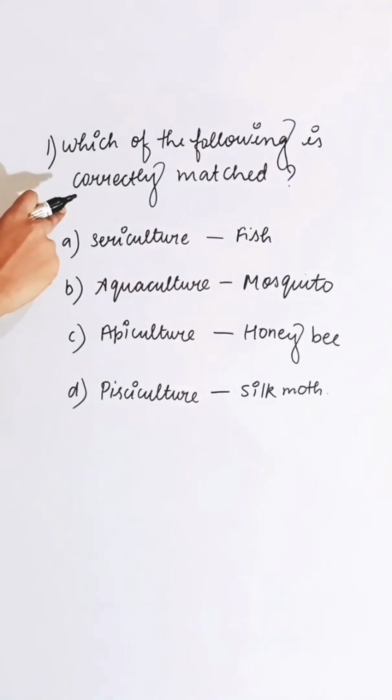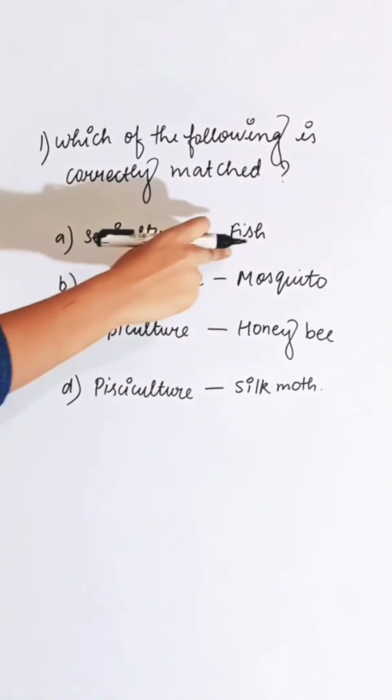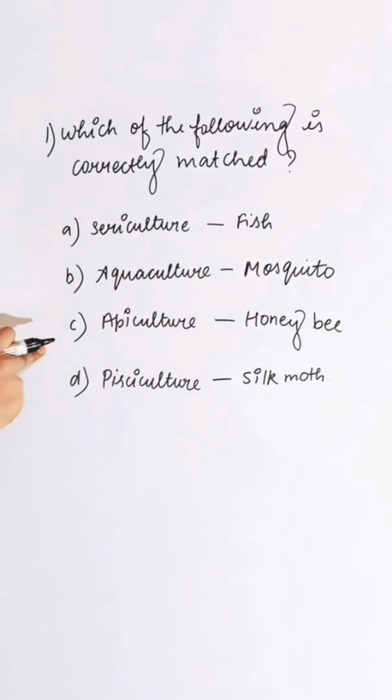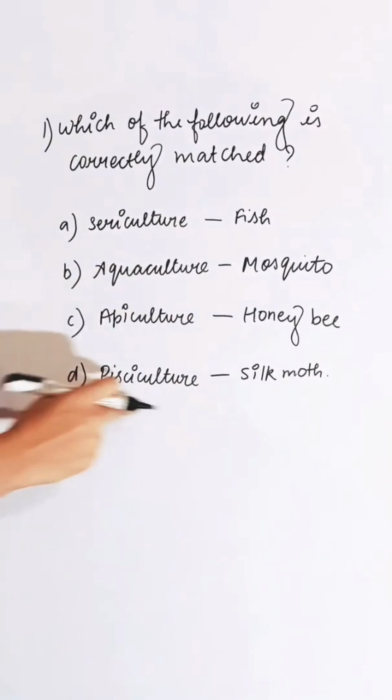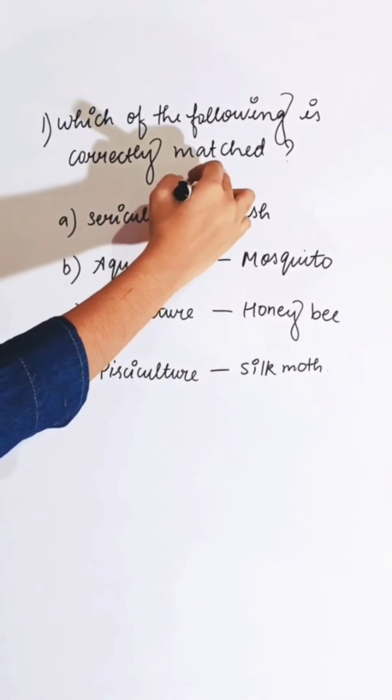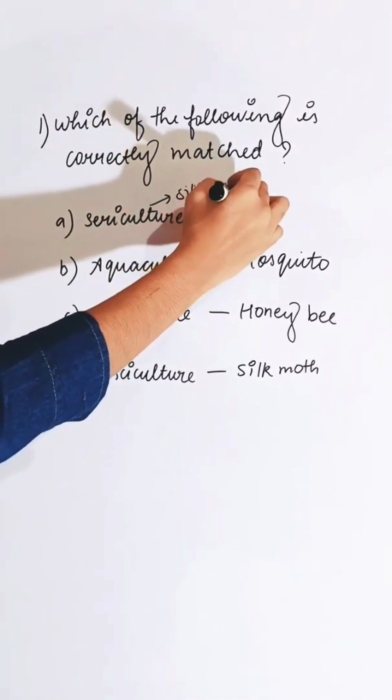The following is correctly matched. First option, sericulture fish; second, aquaculture mosquito; third, apiculture honeybee; fourth, pisciculture silk moth. Sericulture is the cultivation of silk moth.